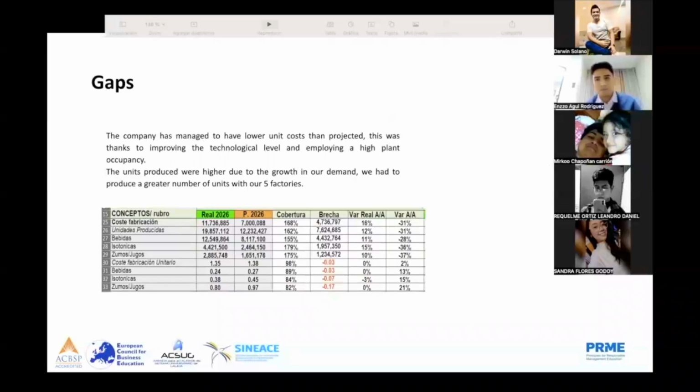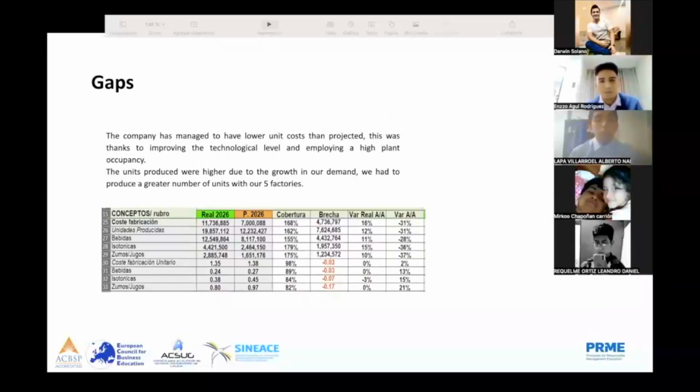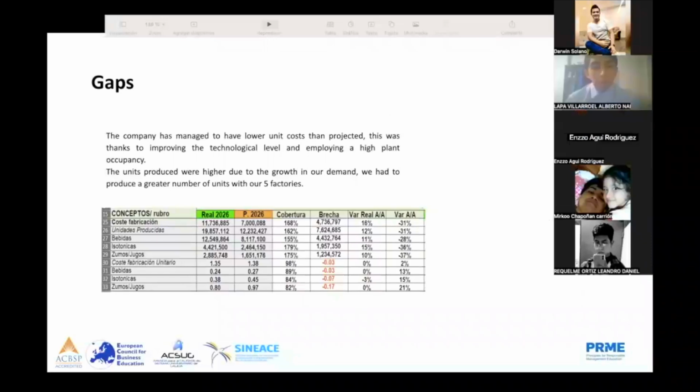Now we are going to present the gaps. The company has managed to have lower unit costs than projected. This was thanks to improving the technological level and achieving high plant occupancy. The units produced were higher due to the growth in our demand. We have to produce a greater number of units with our 5 factories.